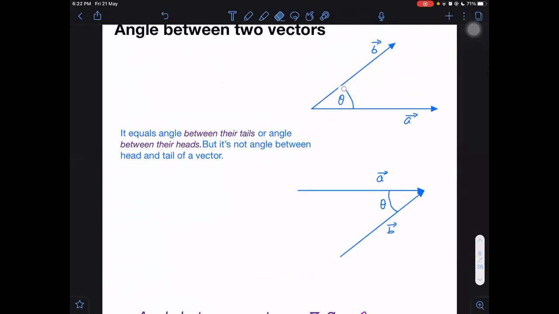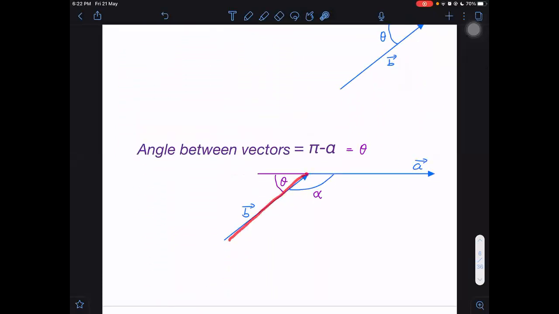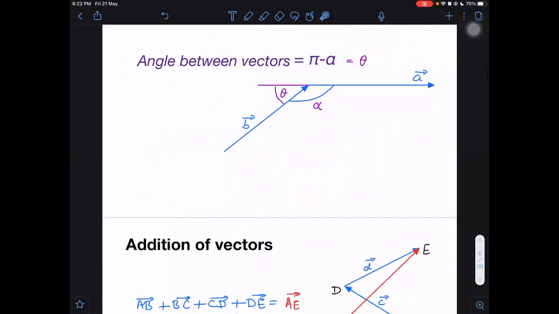What is the angle between two vectors? The angle between vectors is the angle between the tails, or the angle between the heads. And the angle between head and tail is not called the angle between vectors. Alpha is not the angle between vectors. What is the angle between vectors? Pi minus alpha. Why is alpha not? Because it is not the angle between the tails. It is not the angle between the heads. It is the angle between head and tail. So it is not the angle between vectors.